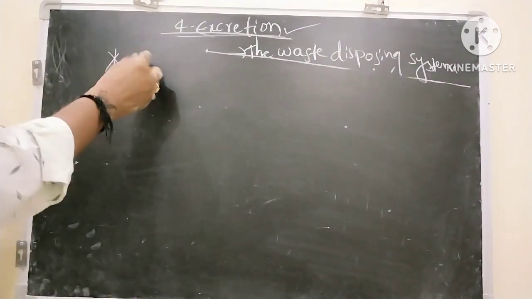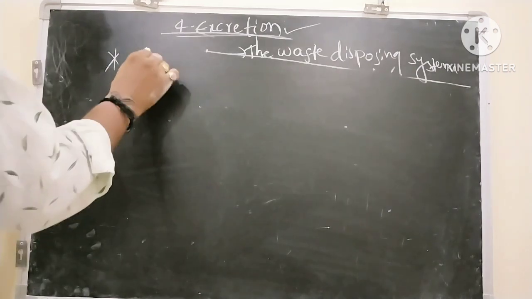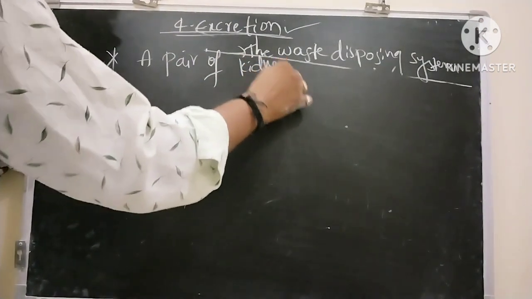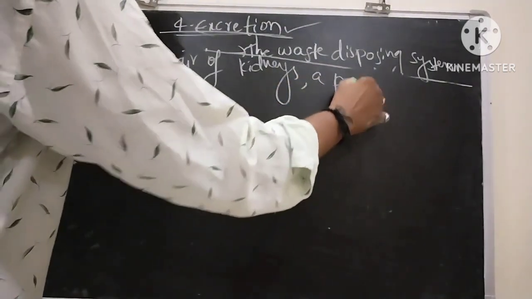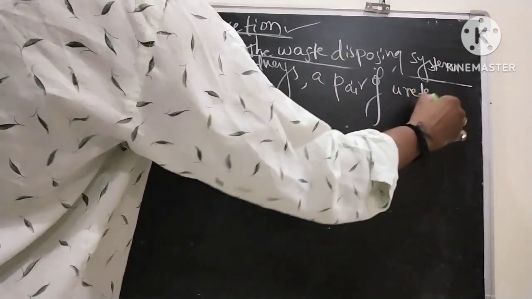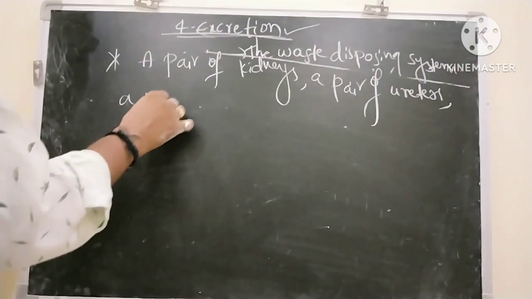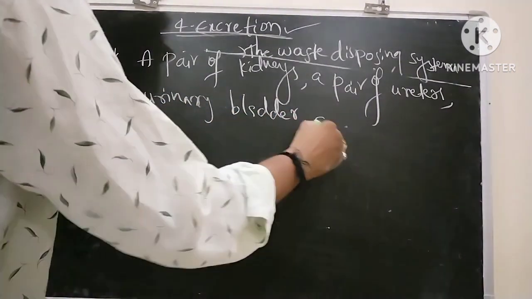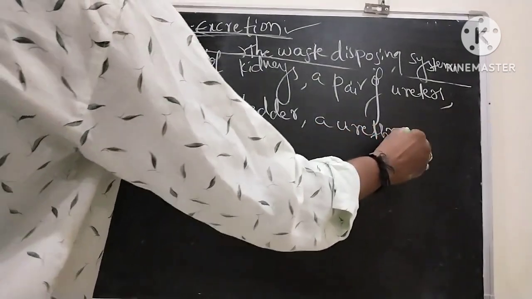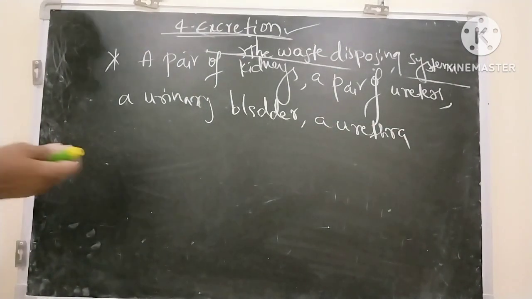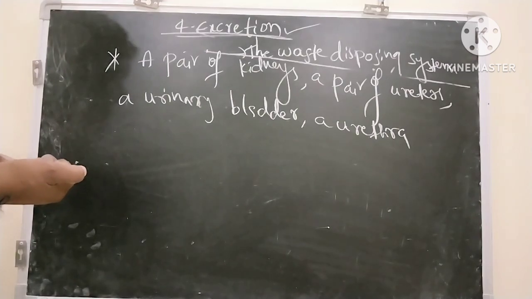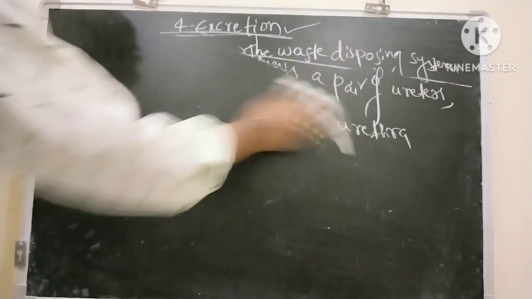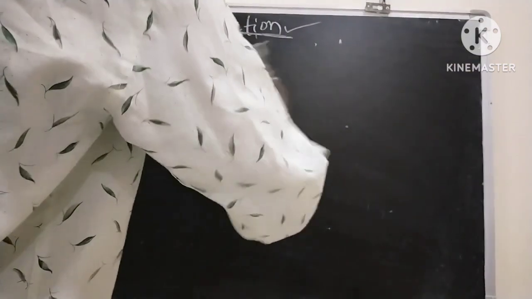The excretory system in human beings comprises a pair of kidneys, a pair of ureters, a urinary bladder, and a urethra. So we will discuss each and every part of the excretory system.